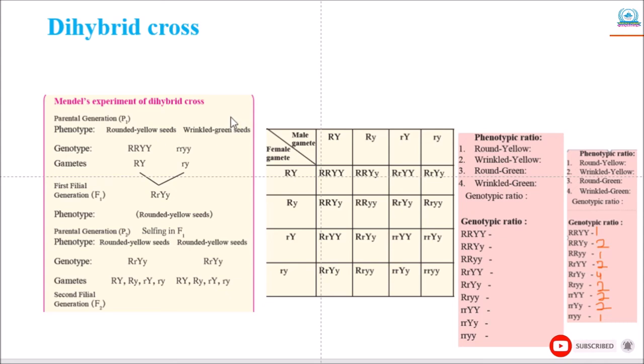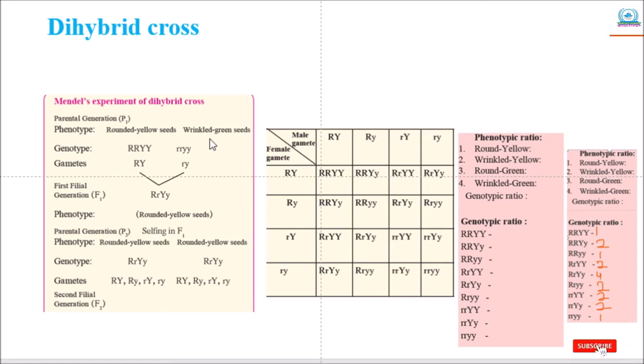Same here in the vertical column. So the F2 generation is formed through the selfing of the F1 plant. The pattern of inheritance of characteristics from F1 to F2 is shown briefly here in the table.